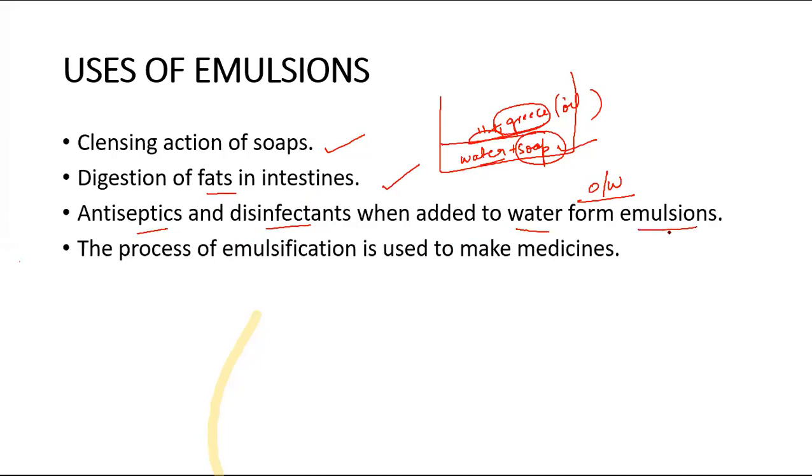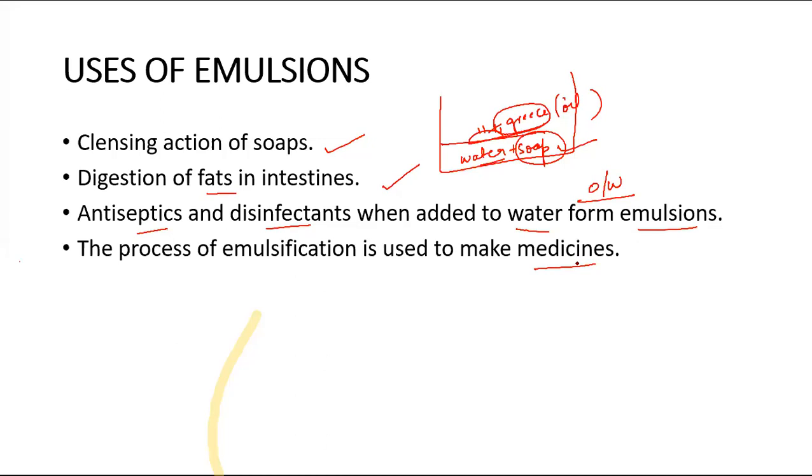It also becomes an emulsion when mixed with water. Then the process of emulsification is used to make medicines. So in medicines, emulsification, emulsions, or generally colloids are very important for us, because the colloidal form of medicines is very easy to absorb by the cells, that is, biological cells which are present in our